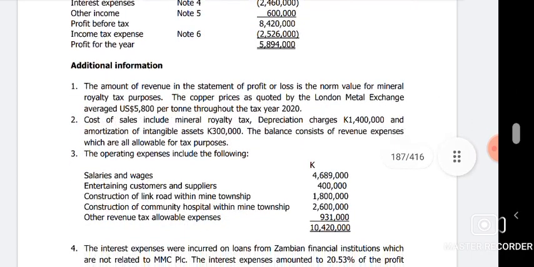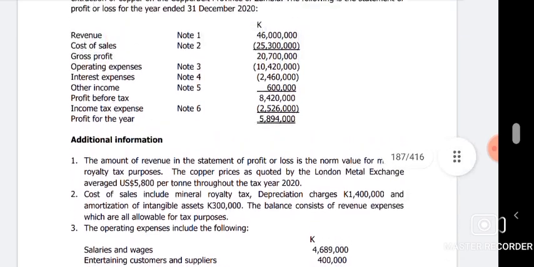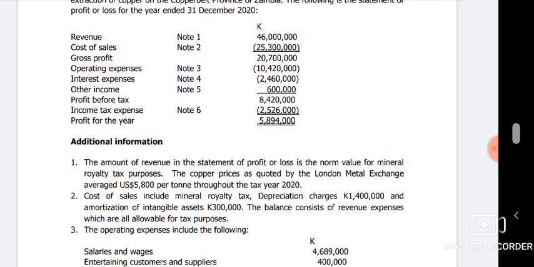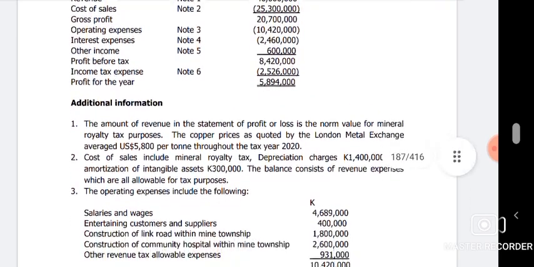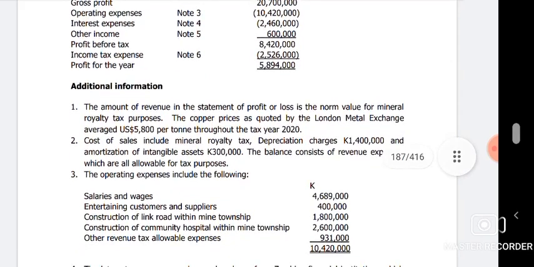The operating expenses include the following operating expenses. So there was operating expenses somewhere in your initial profit statement. It's there. Check note 3. So in these operating expenses, some of the things in there are not allowed, and we want to fish them out as well. So salaries and wages, these are allowed as long as they're normal and for the purpose of the business. Salaries should be paid to workers and the like, and if they're just generalizing everything, then it's allowed.